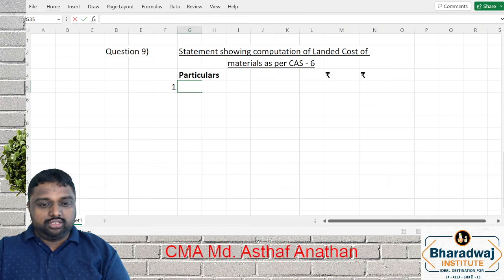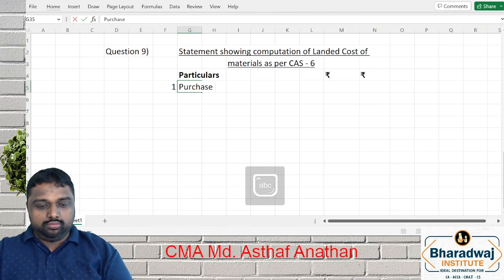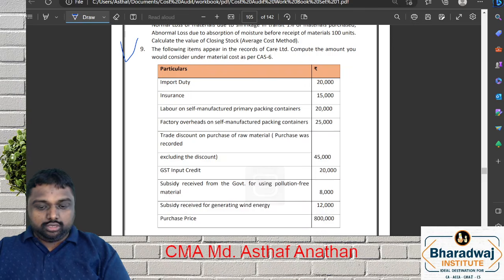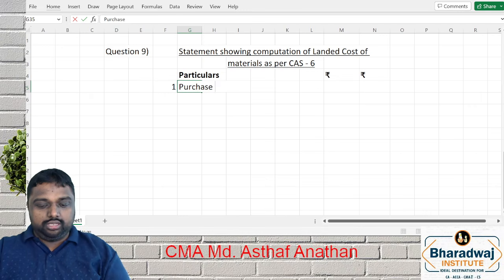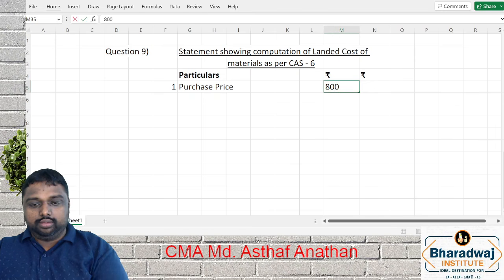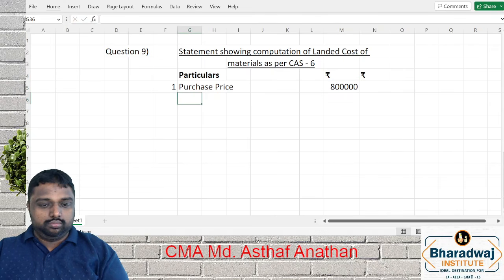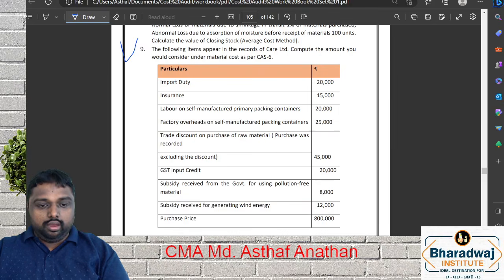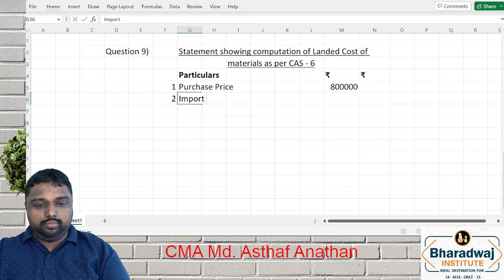First, we will start with purchase cost. What is the purchase cost or purchase price? 8 lakh. Next, import duty, 20,000.